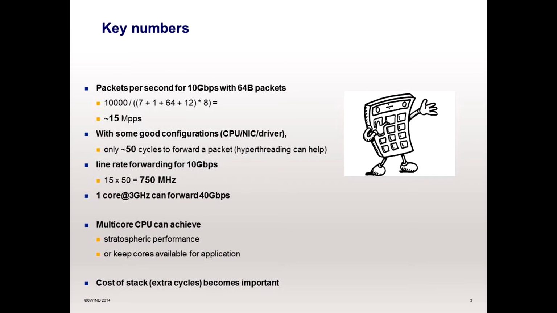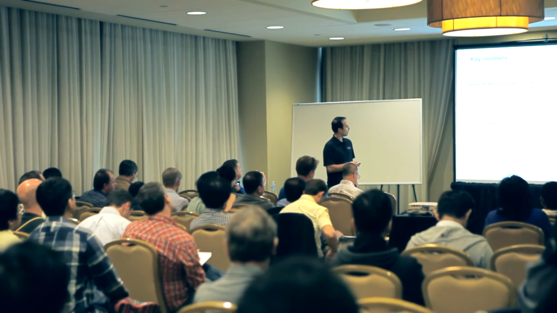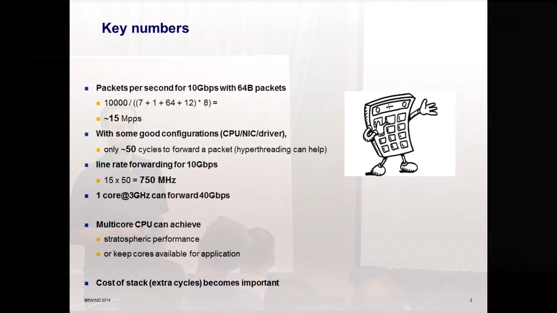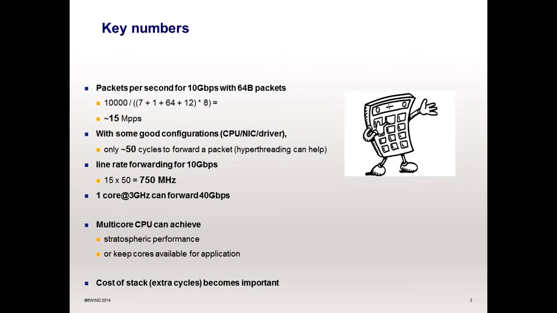And another really important thing: because only 50 cycles are required to forward your packet, all the code you put on top of it for your application will be very important. And here you have to take care not to waste your cycles, or the performance can decrease really quickly.